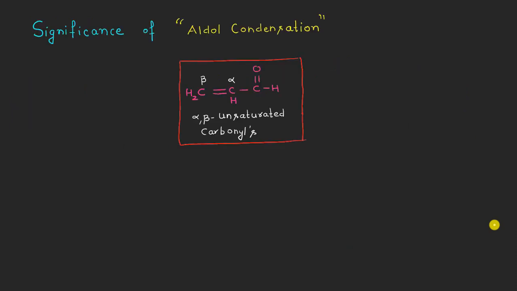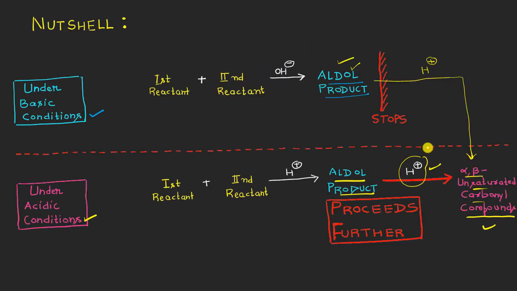So one last thing which is left here is what is the significance of this aldol condensation which we are discussing from the past half an hour, right? So you can see here that the aldol condensation, I will be going back to the previous slide, and I want to show you here that we can have the generation of alpha beta unsaturated carbonyl compounds from the aldol condensation, right?